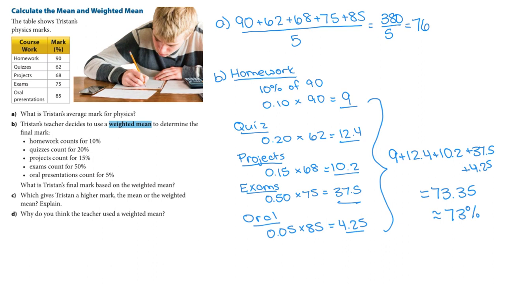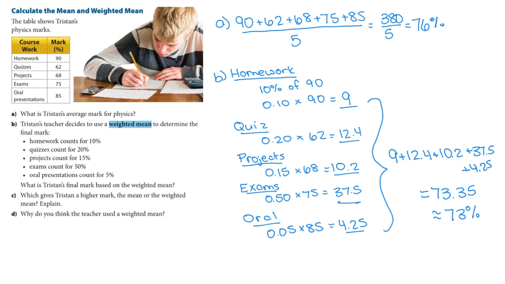Okay? So the C part asks, which gives Tristan a higher mark? And obviously, the regular mean gives Tristan a higher mark, gives him a mark of 76. But that's because everything is treated equally. Whereas with the weighted mean, some of the more difficult tasks, like exams and quizzes, are given a higher value, are worth more in that final mark. So it brought the mark down a little bit because they had a little bit more value.